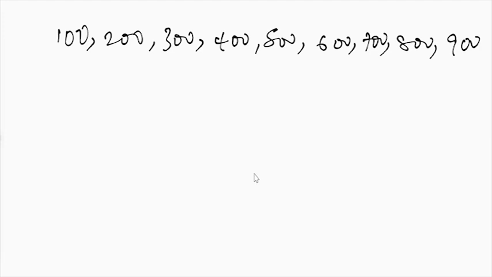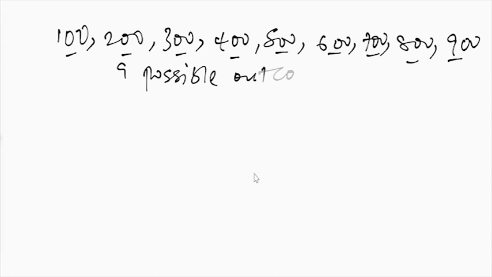So if you count all of this, you have 1, 2, 3, 4, 5, 6, 7, 8, and 9. So we have nine possible outcomes. So then when you add these 9 possible outcomes to the 162 that we got for outcomes with just 1 zero, we have 162 plus 9. So this will give us 171.